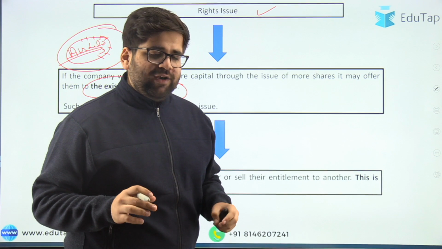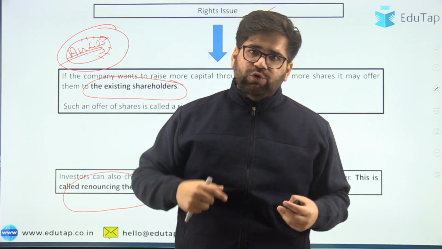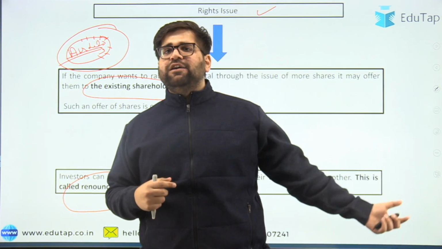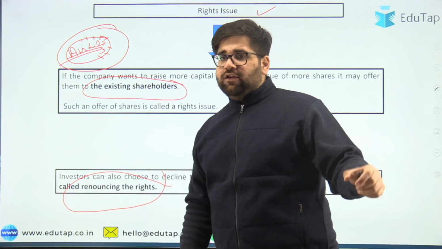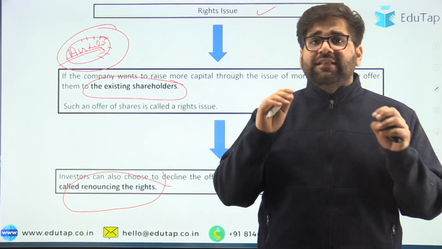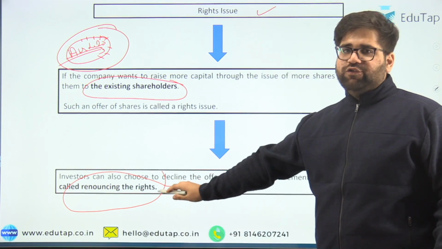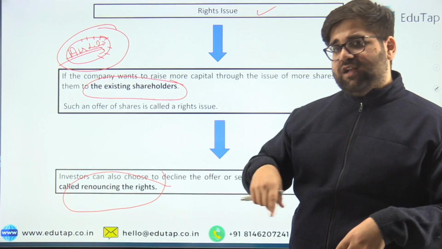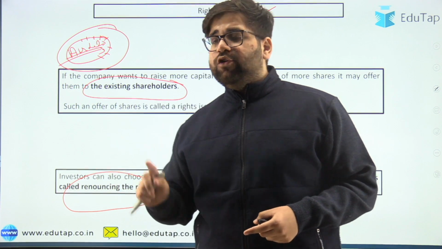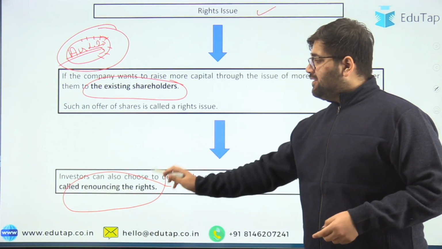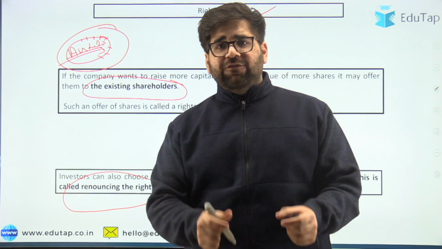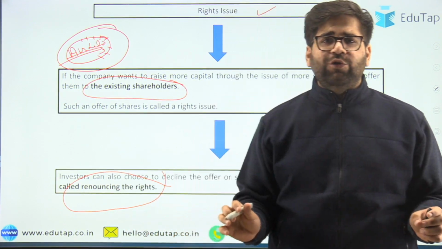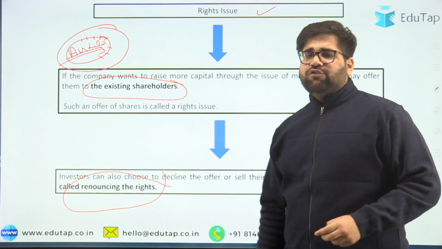Now the existing shareholder has a right: either he can accept those shares, or he can resell those shares, or he can reject them completely. When the share is rejected completely, it is termed as renouncing of shares. Or when the share is resold to another person, it is also known as renouncing of shares. And this is a very easy concept to understand: if a share is not accepted by the existing shareholder, it will be termed as renouncing of shares.